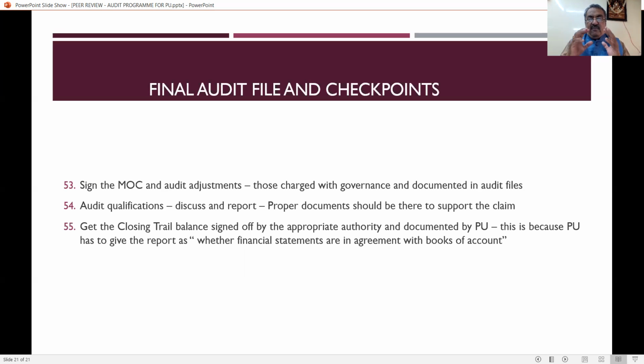This is an audit program checklist. This has to be followed by each practicing unit. As a reviewer, he has to see all those points in detail. Though I've given only the audit qualification, the audit qualifications that the practicing unit has given have to be verified by the reviewer. This is what I wanted to say about the audit program checklists which are applicable for the practicing unit.